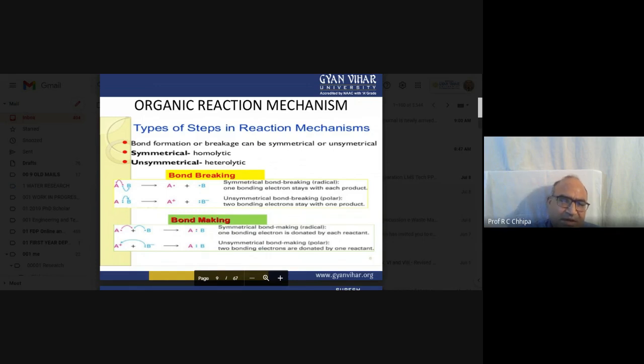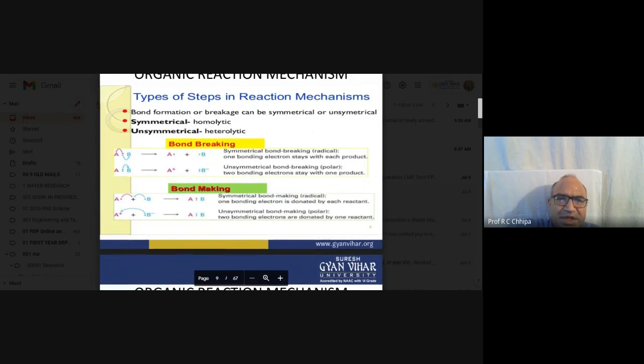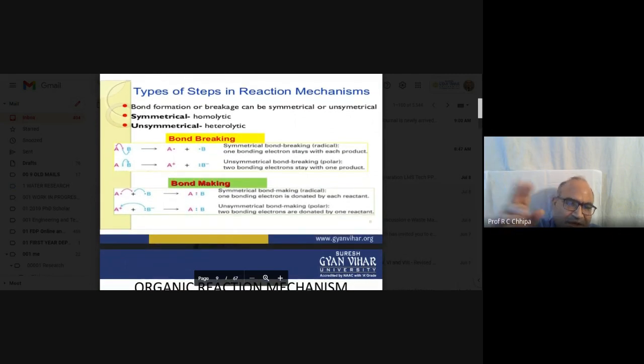Bond breaking. I have earlier discussed the reactants. Reactants are there and the product is formed. We discussed one example of methane and chlorine. Methane and chlorine react and form CH3Cl, methyl chloride, chloromethane. Here is bond breaking. I have also discussed carbon-carbon bonding.